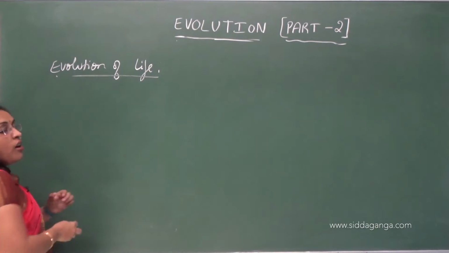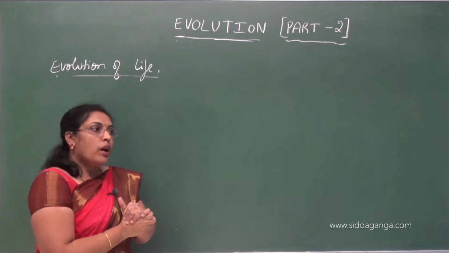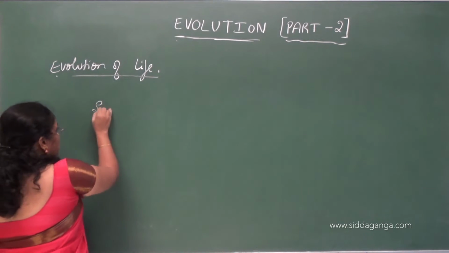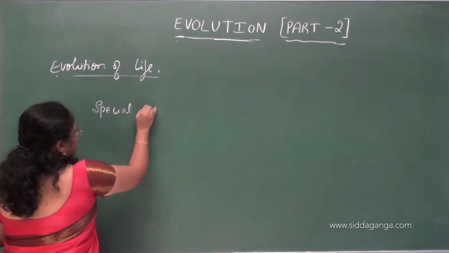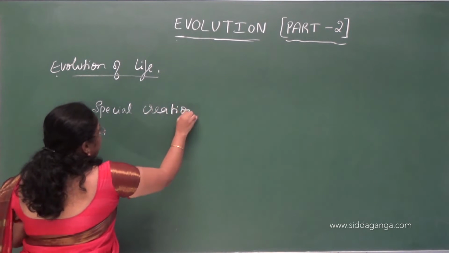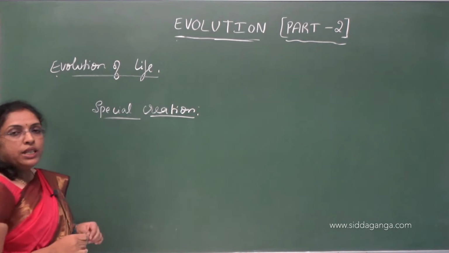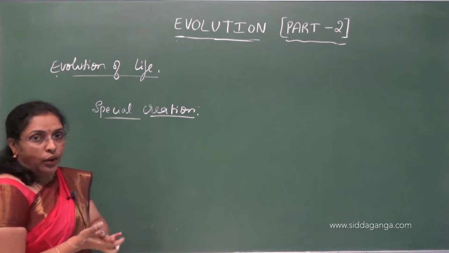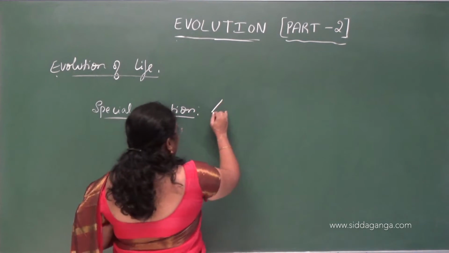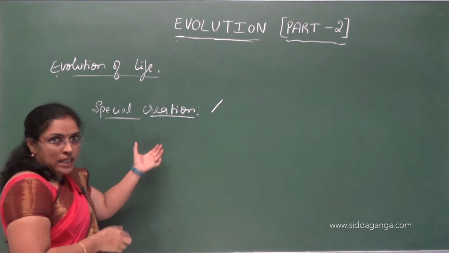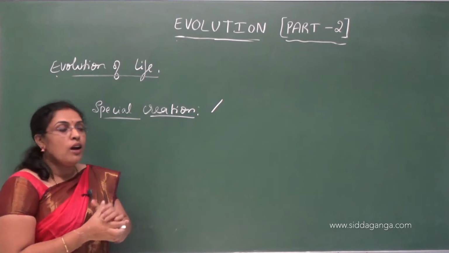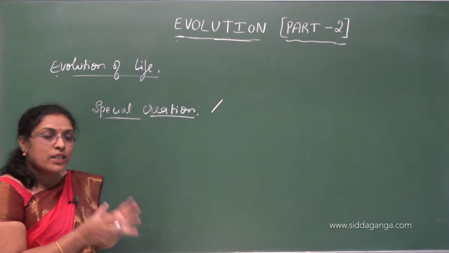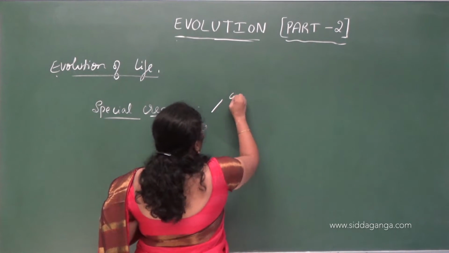So in the evolution of life, conventional religious literature gave a theory called special creation. Who gave this theory? Conventional religious literature gave a theory called special creation, and this gave three connotations. The first one is, this theory tells that the organisms are created as such.